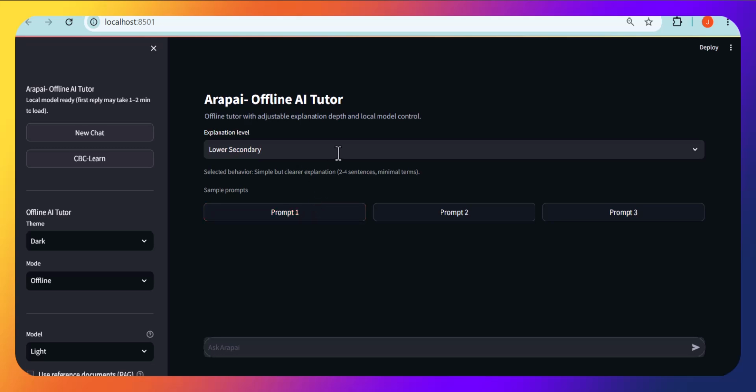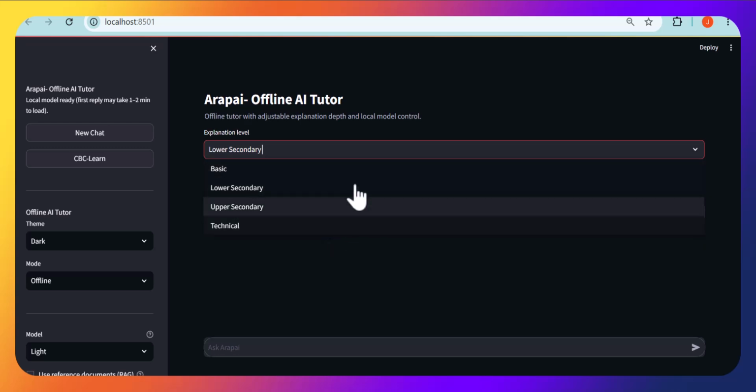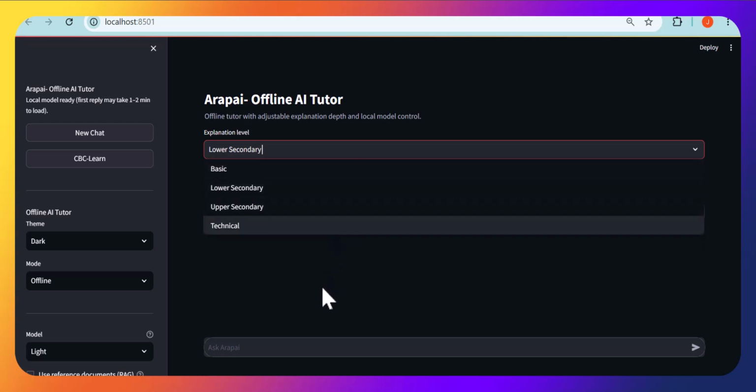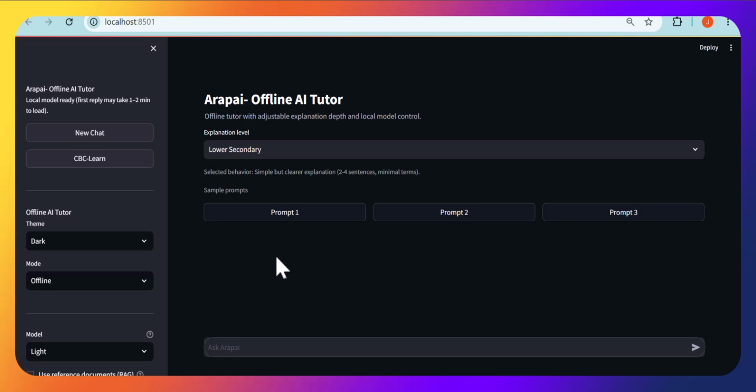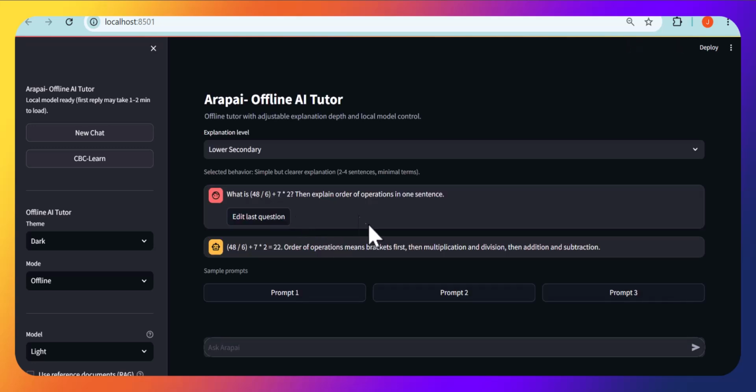First of all, you can select between explanation levels depending on the student, which level of education they are at, such that whichever explanation you're given will align to the level of knowledge you are estimated to have by that study level. So we have sample prompts which have been set for these demonstration purposes to avoid spending too much time. So for this prompt one, we are testing mathematics, and you can see that the response we are given